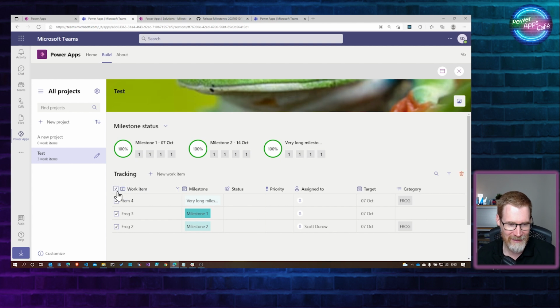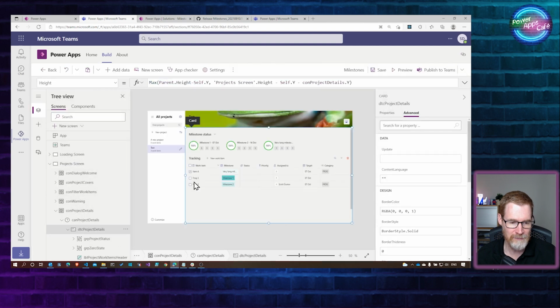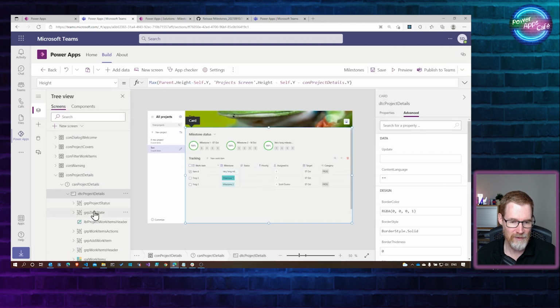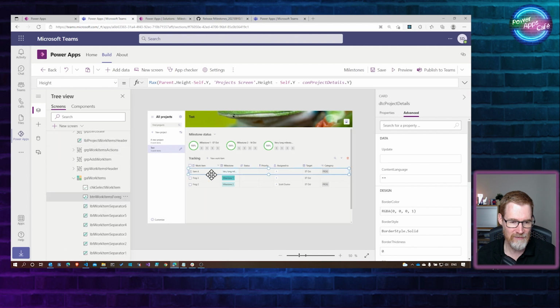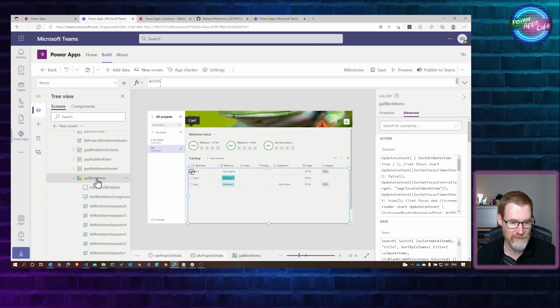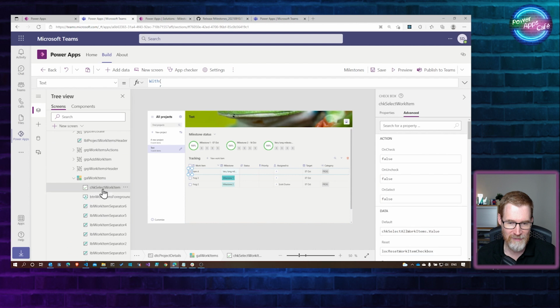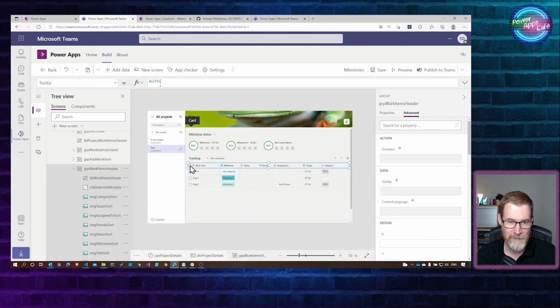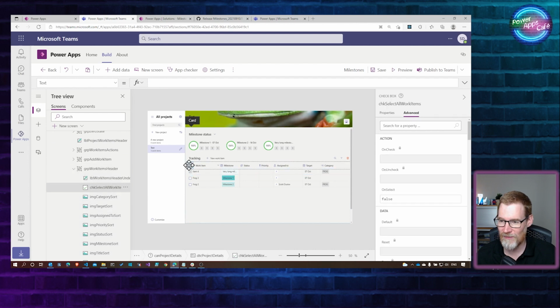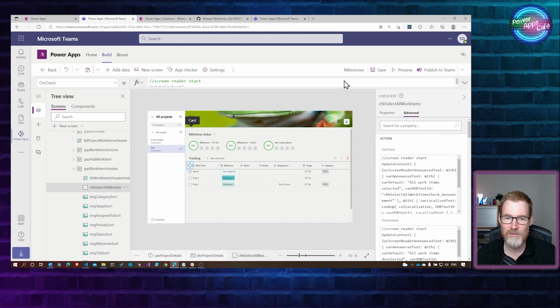But so we've got this selecting these checkboxes, and I'm guessing this is going to be some kind of repeating gallery. So if I come down here, we've got gal work items, right? And then we've got a checkbox, and I'm guessing this checkbox just goes ahead and on check, it's got a whole ton of stuff here.